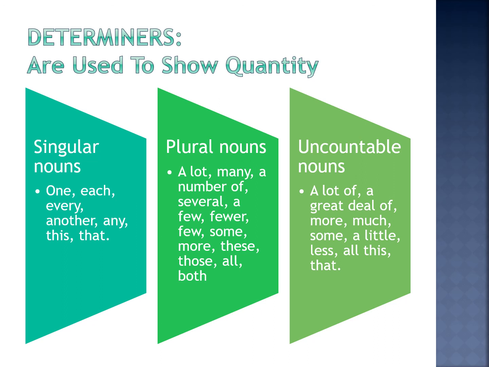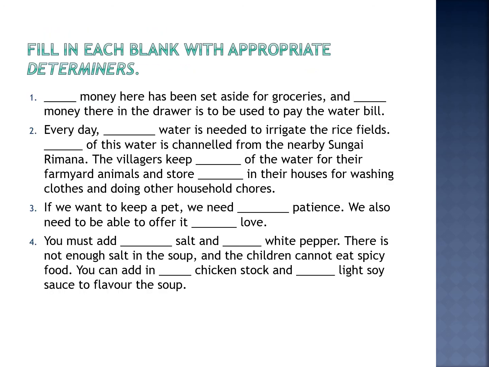Okay, now uncountable nouns: a lot of, a great deal of, more, much, some, a little, less, all, this and that. Besides this, we can also have plenty of water, for example. A great deal of, a good deal of. All right, so let's try this.